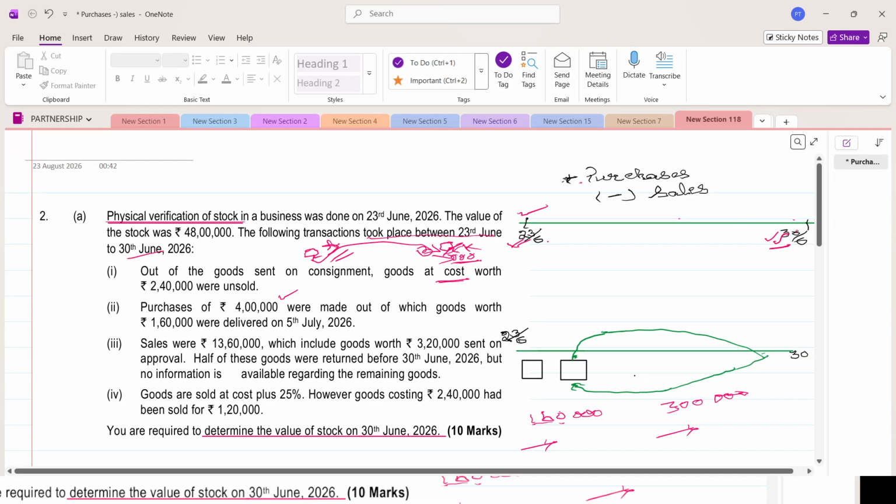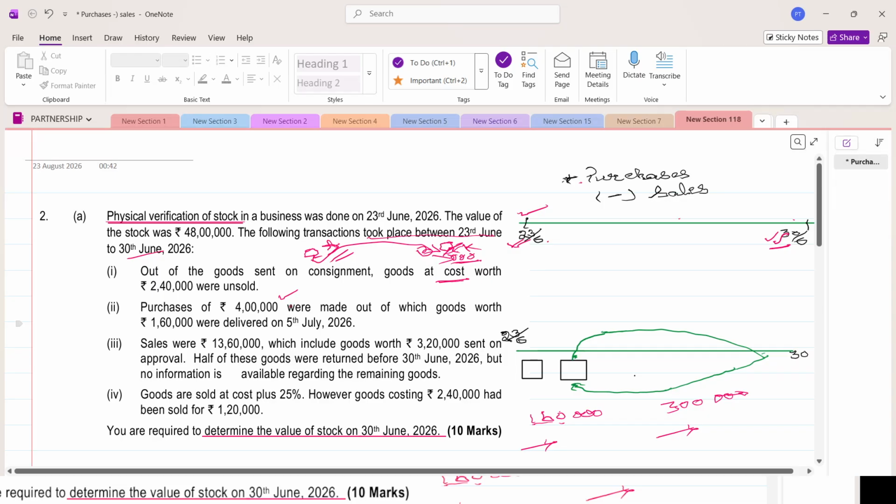If you are asked to calculate the value of physical stock as of 30th, then we cannot include the goods which are in transit. We have to include only those goods purchased and received. Here it is not the question. So you have to add this total 4 lakh rupees.